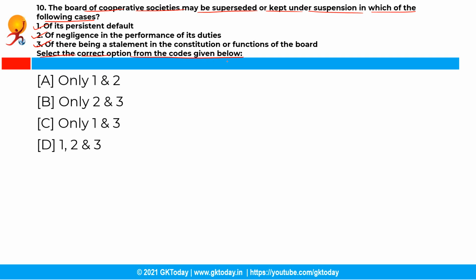And the correct answer is option D, that is 1, 2 and 3 are correct. See, some of the cases in which the board of cooperative societies may be superseded or kept under suspension are of its persistent default, of negligence in the performance of its duties, and of there being a stalemate in the constitution or functions of the board, etc.